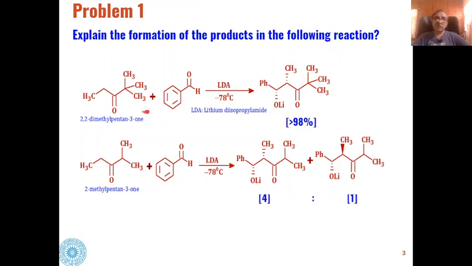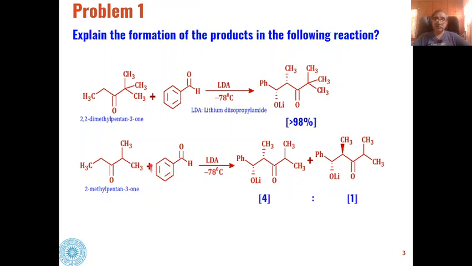If we are using this ketone where we have this tertiary butyl group present, then we will have exclusively this type of product where both the groups, methyl and OLi, are in syn positions.